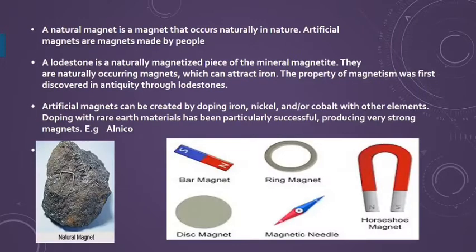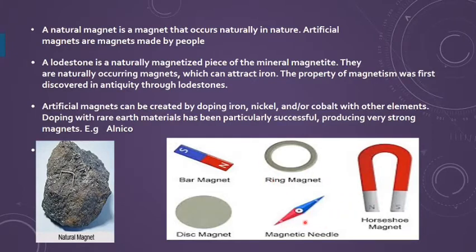Initially, the magnet was taken out naturally from under the earth, and the mineral which was found was termed as magnetite, and this property was discovered through the awareness of the lodestones only. But the strength of the natural magnet is quite weak, so we have designed the artificial magnets. It means man-made magnets, which have different shapes like bar magnet, ring magnet, horseshoe magnet, magnetic needle.